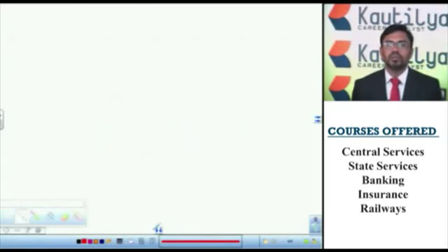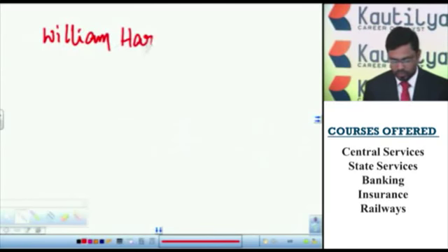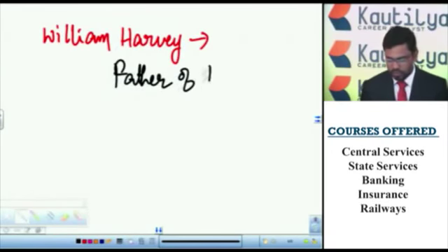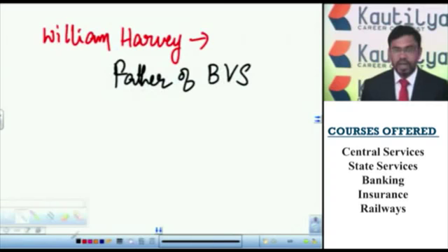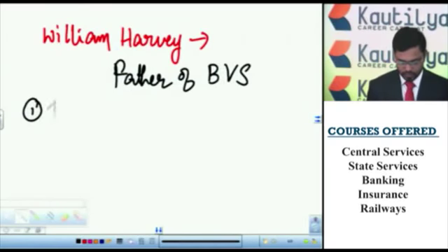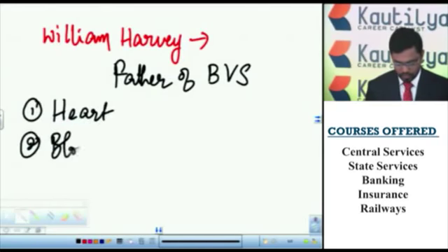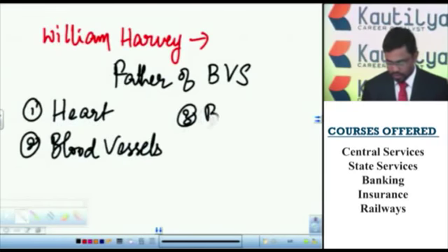For the first time, the blood vascular system was experimentally demonstrated by William Harvey. So William Harvey is honored as the father of the blood vascular system. The blood vascular system mainly contains the heart, blood vessels, and blood.